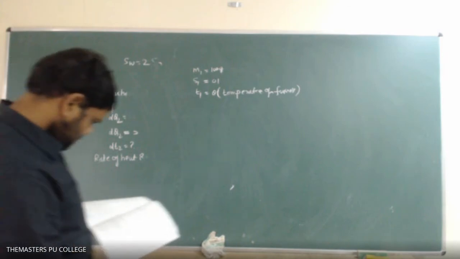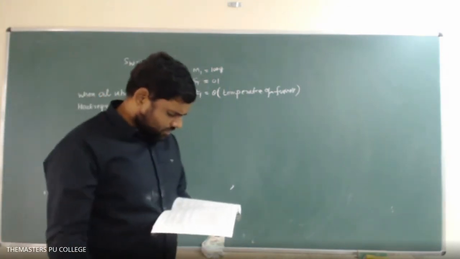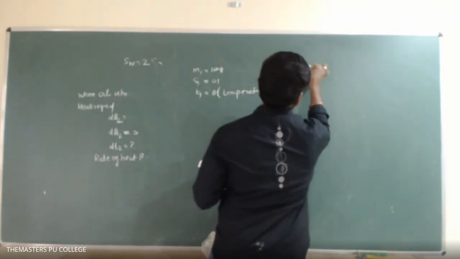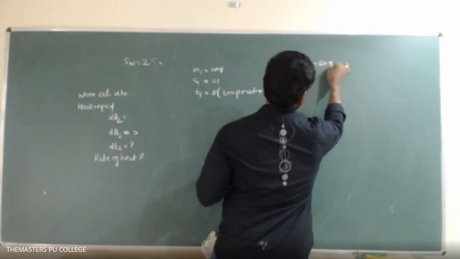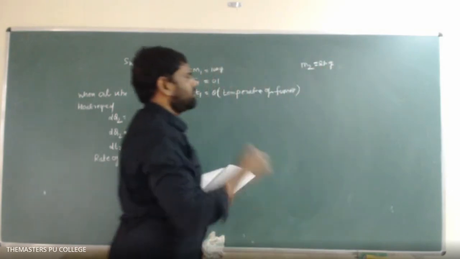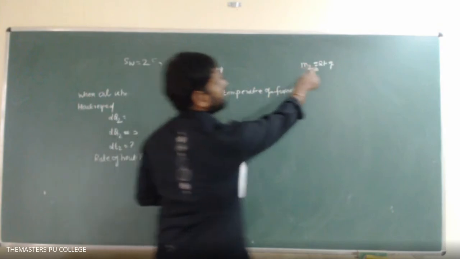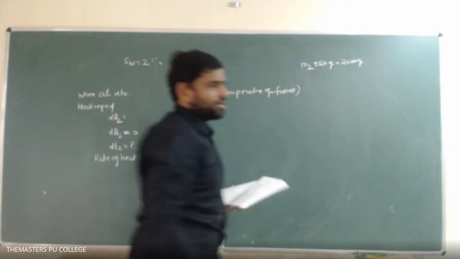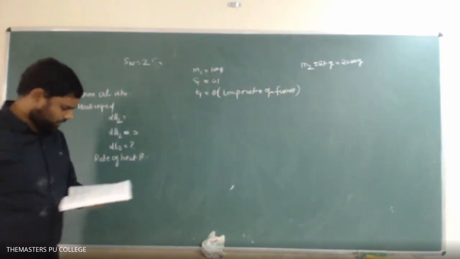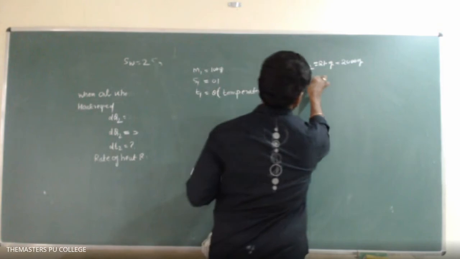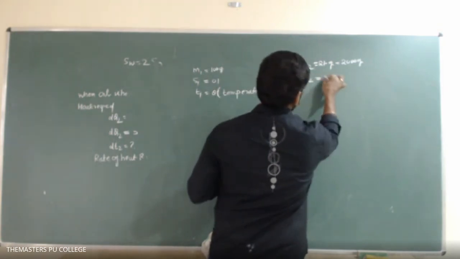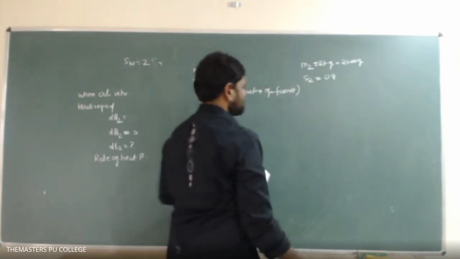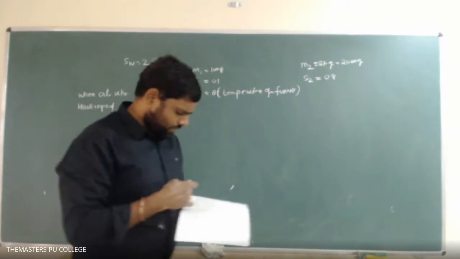Now it is dropped in oil whose mass is 2 kg. So the mass of the oil M2 equals 2 kg. Here specific heats are given in grams, so it's better to convert this kg into grams. That equals 2000 grams. The specific heat of the oil S2 equals 0.8 Celsius units. So now what is the final temperature?